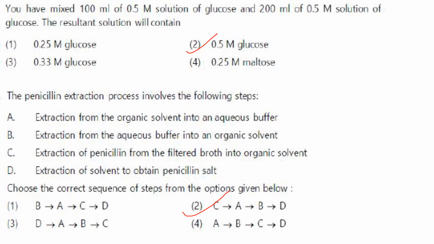The penicillin extraction process involves the following steps. Extraction from organic solvent into an aqueous buffer. Extraction from the aqueous buffer into an organic solvent. Extraction of penicillin from filtered broth into organic solvent. Extraction of solvent to obtain penicillin salt. Choose the correct sequence of steps from the options given below.